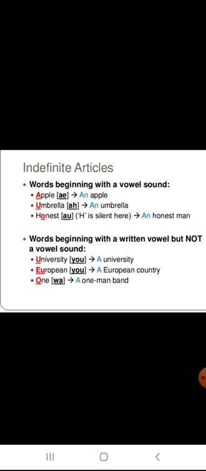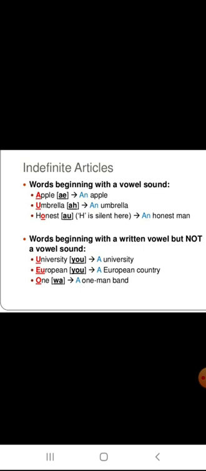Words that begin with a vowel sound. You see, apple, a sound. So a is a vowel. So we use an apple. Umbrella, a sound. An umbrella. Honest, a sound. Here the H is silent. So, an honest man. We use an because of the vowel sound.